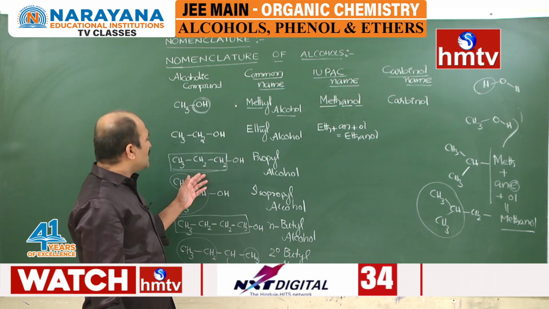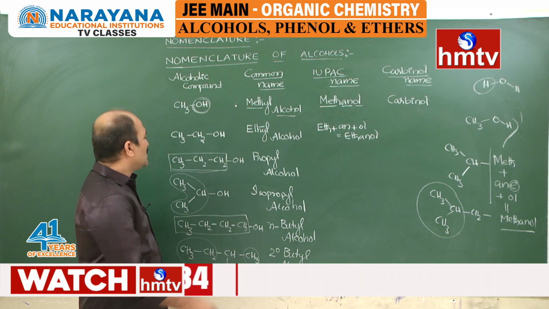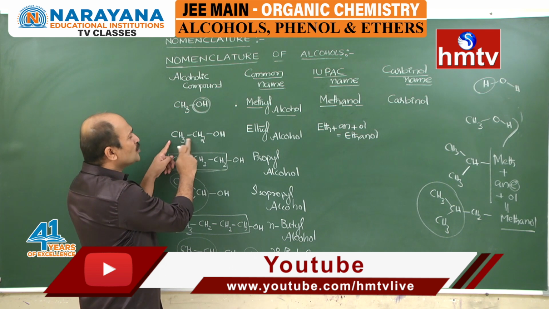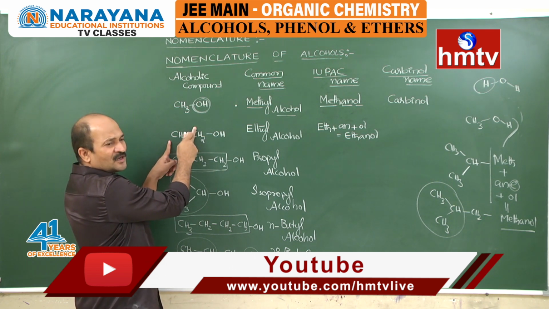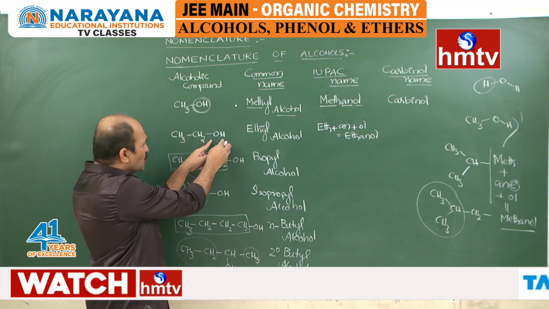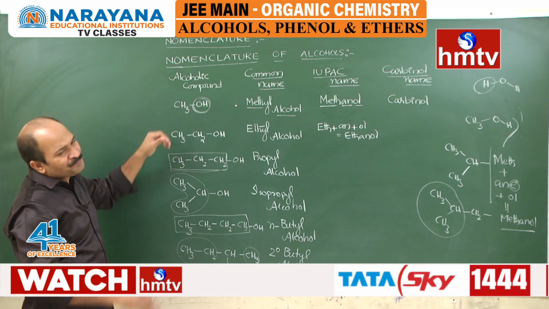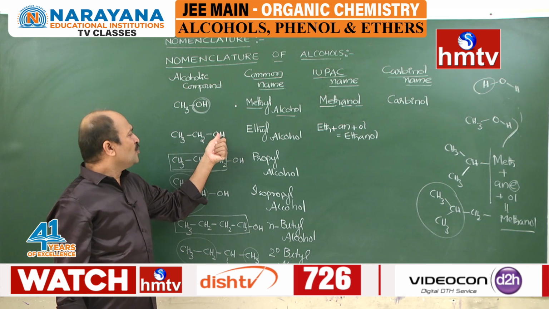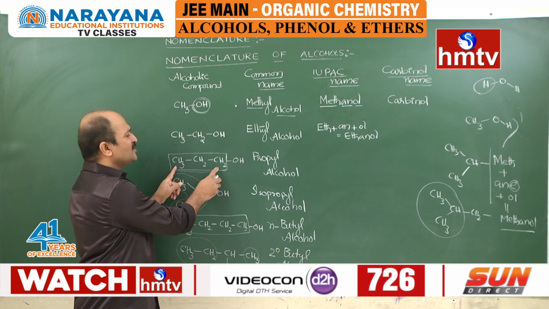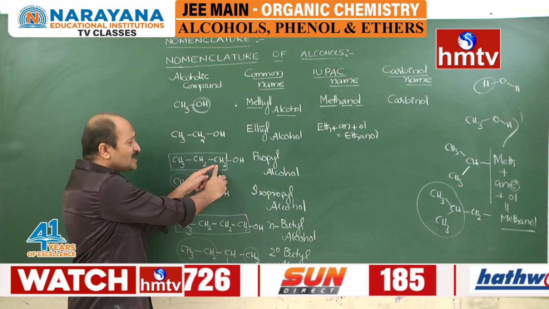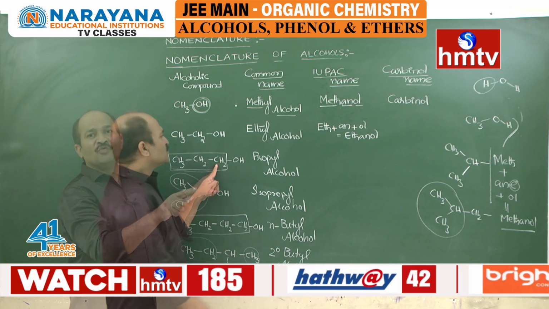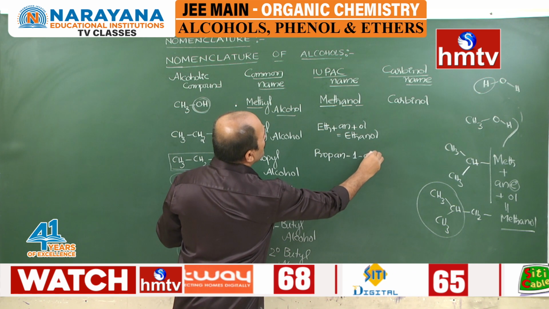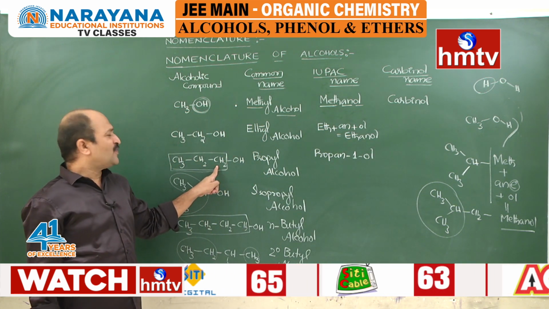Similarly, you have to write the IUPAC names for the remaining compounds. Here how many carbons are there? Three carbons. Here the OH group is located on one of the end carbons. If OH is on this carbon, you call it the first carbon. Suppose the OH group is present on this carbon, then it is called the first carbon. So students, have no hesitation in writing the number for the OH group. In this scenario, the OH group is located on this carbon, so you give its number. So it is called propan-1-ol because the OH group is located on the first carbon atom.